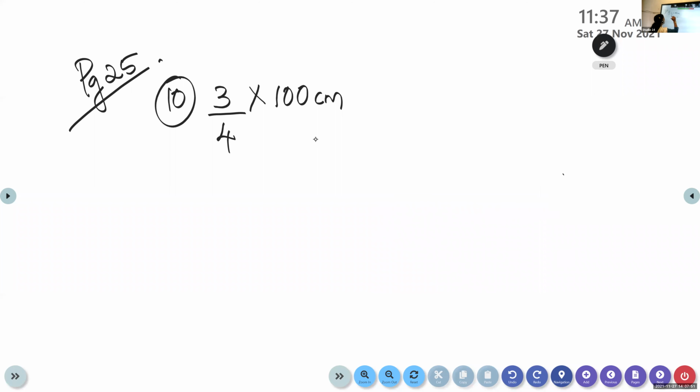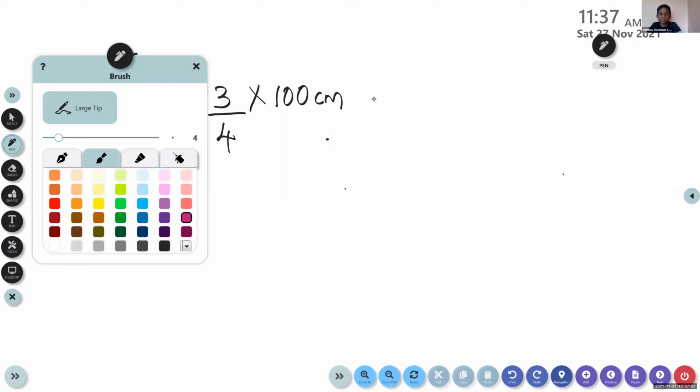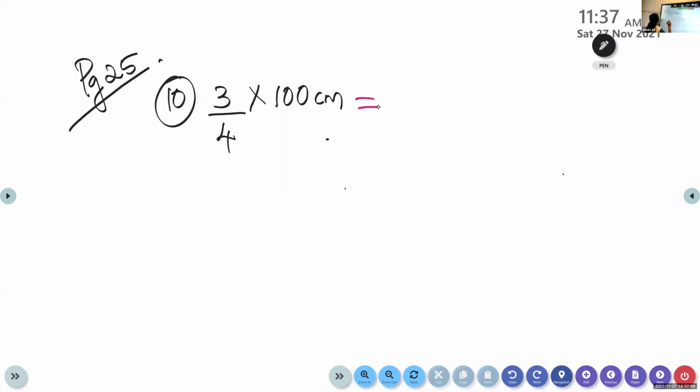Okay, now multiply 3 into 100 and tell me. 3 into 100? 300. Okay. 3 into 100 is 300. What is the denominator here? 4. Now all the children, please take the rough book and do this division alone. You have to do alone. Don't say the answer now. I will give you 1 minute.